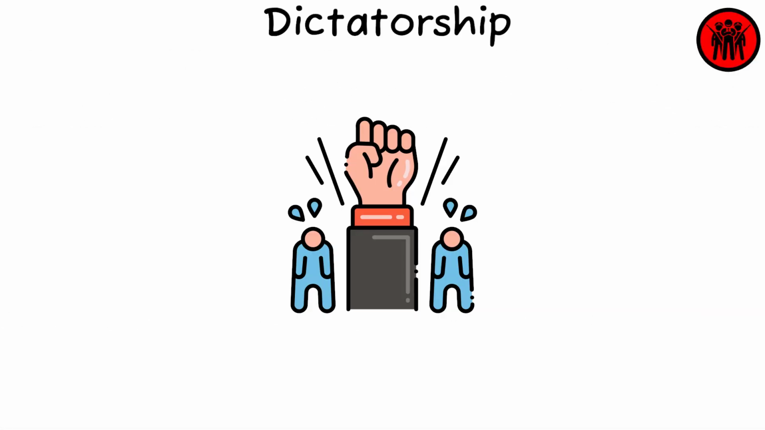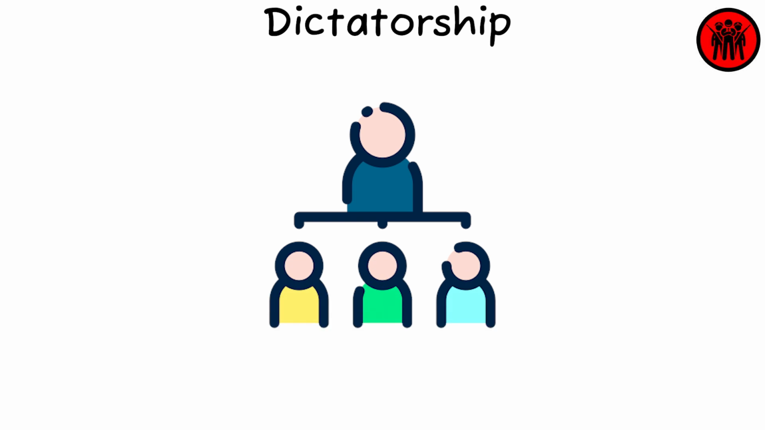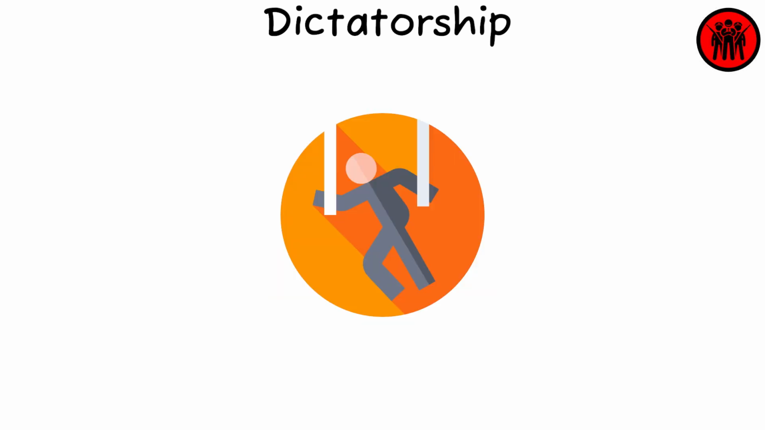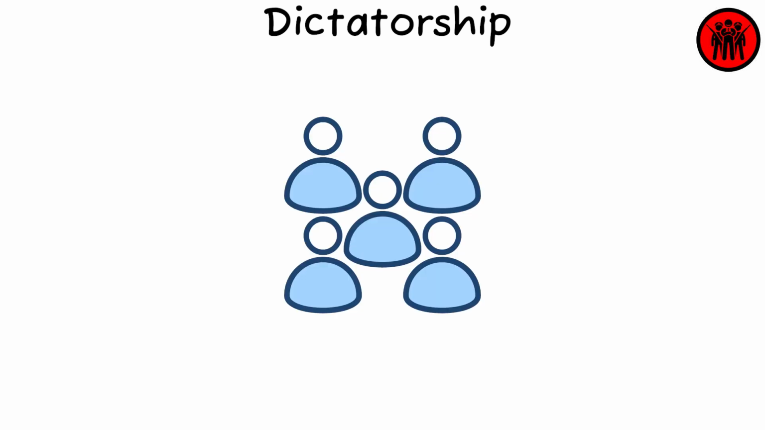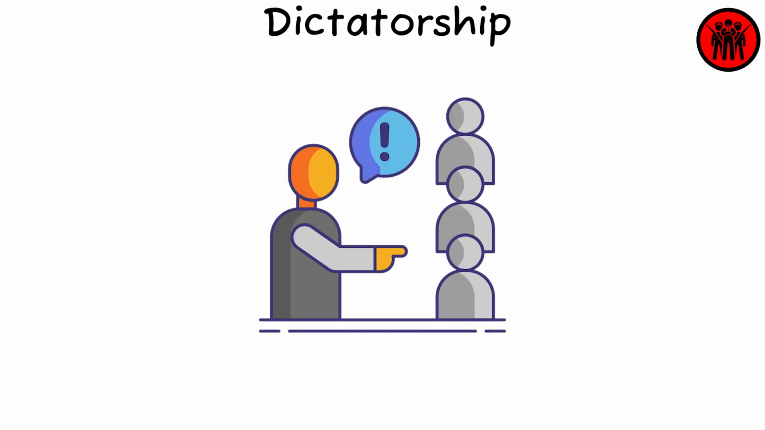Dictatorship. Dictatorship is a government led by a single leader or a small group that holds absolute power, often taken and maintained by force. Citizens typically have limited political freedom. Historical examples include Nazi Germany under Hitler and modern-day North Korea, where the government maintained strict control over all aspects of life.